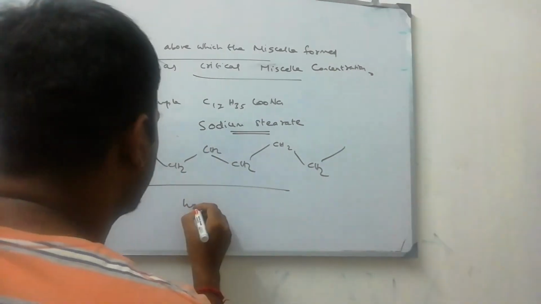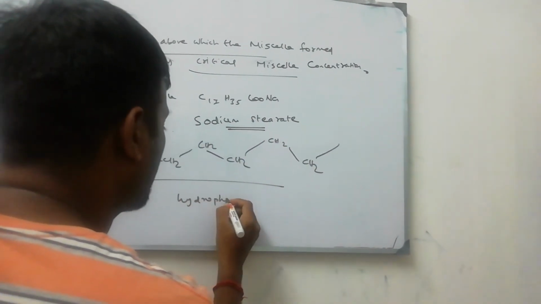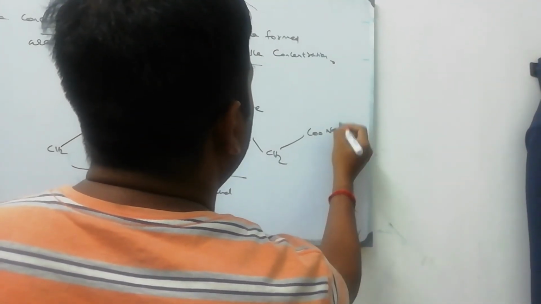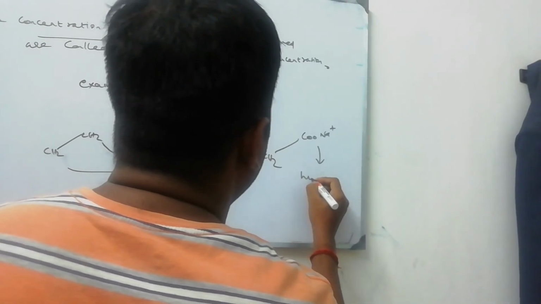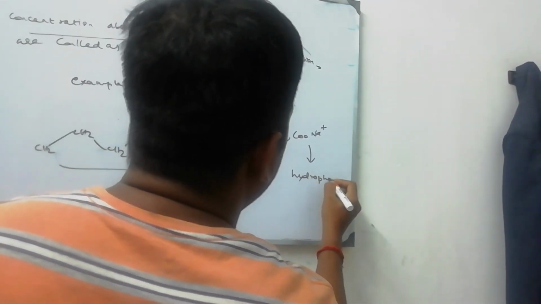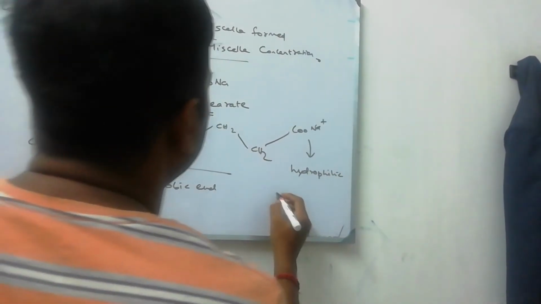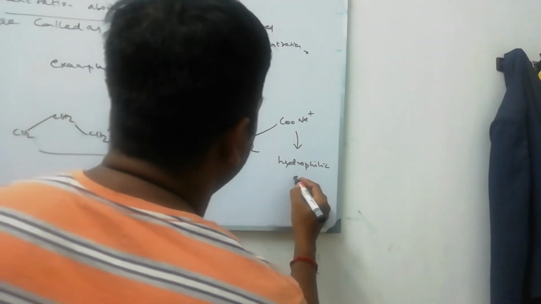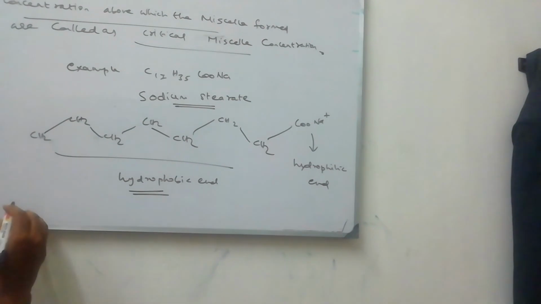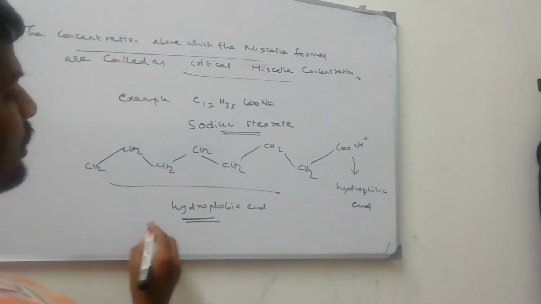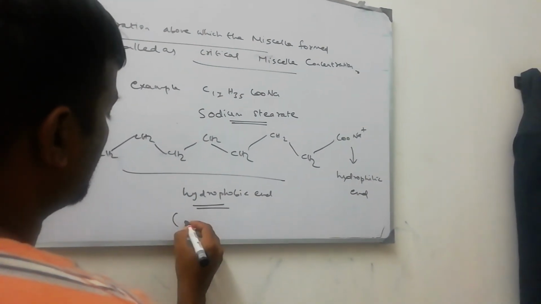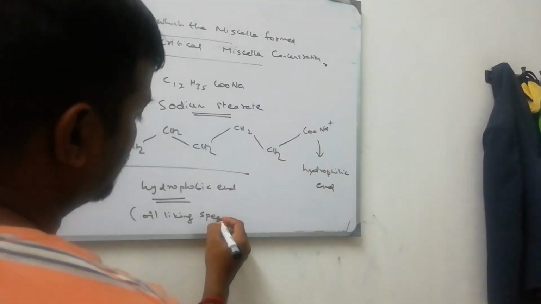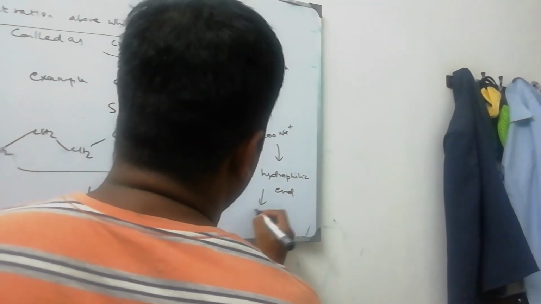This is called the hydrophobic end, and COONa+ is the hydrophilic end. Hydro means water, philic means loving. Hydro means water, phobic means hating. These are oil-liking species, and these are water-liking species.